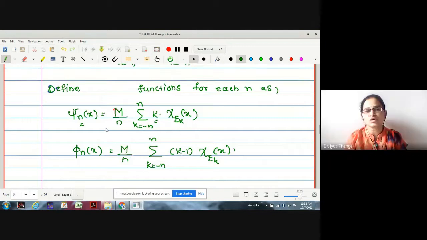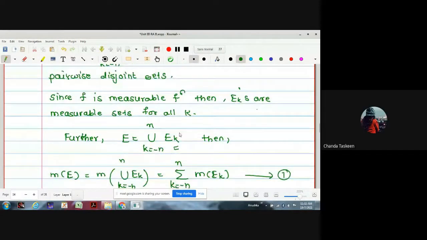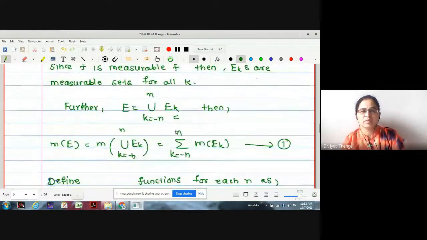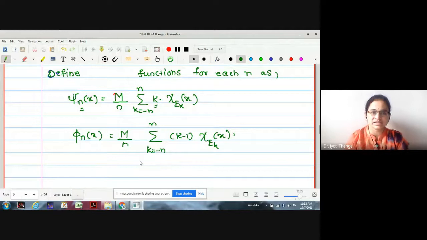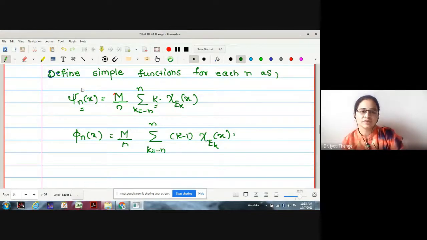Whether these two are taking finite values or not? Yes. Whether they are defined on measurable sets e_k? Yes, the e_k are measurable. Therefore, these phi_n and psi_n are functions defined on measurable sets having finite values. Therefore, I may write that these functions are simple functions. So the heading we will write is: define simple functions for each n like this.